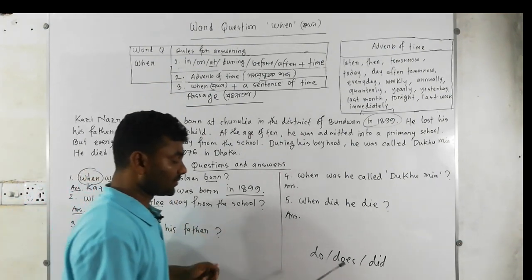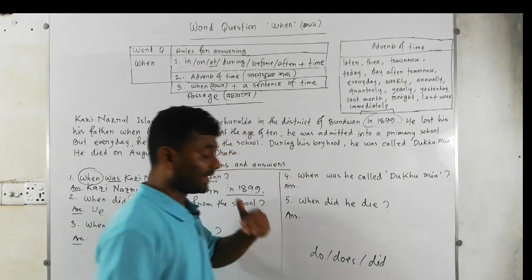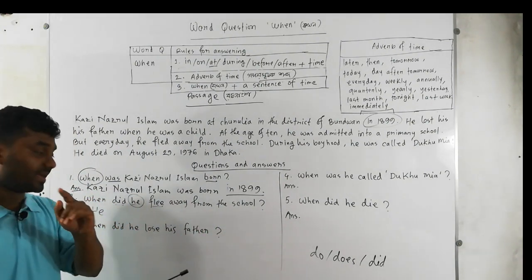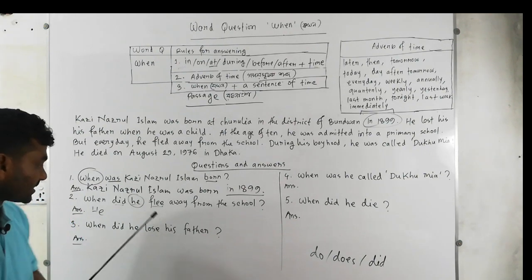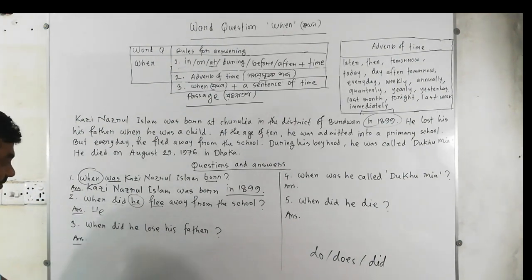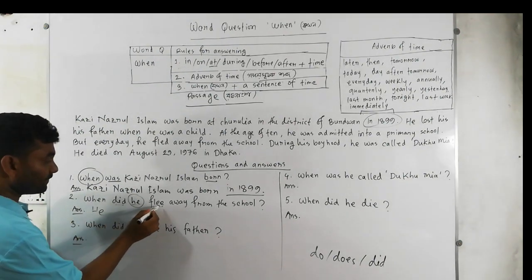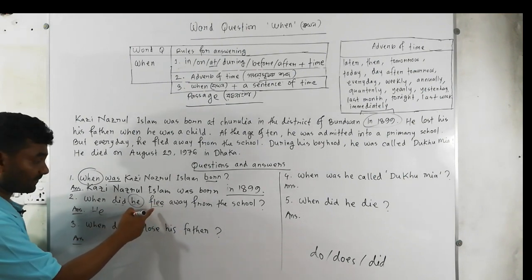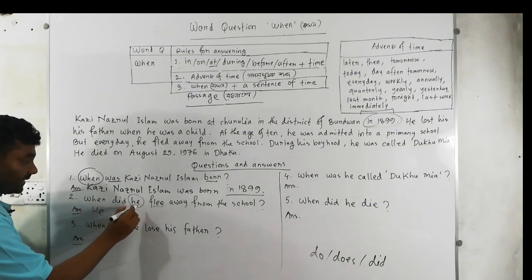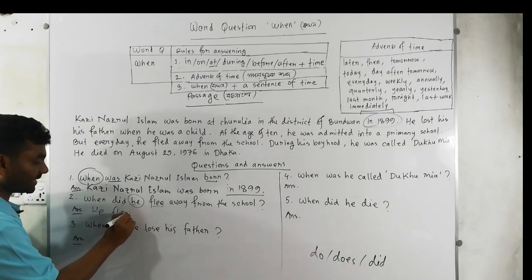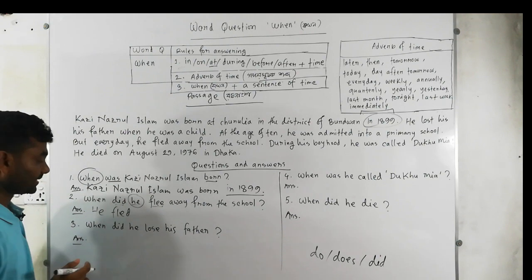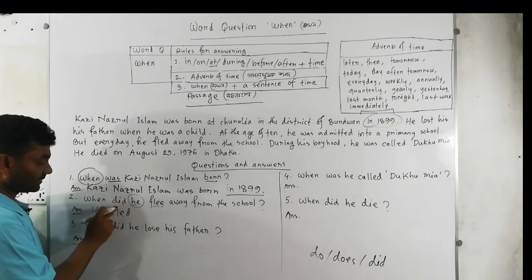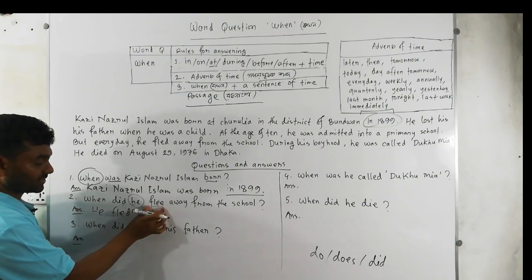And if you find did, after did, while writing the verb, you have to make it past form. So on this condition, I'm going to make this verb past form. There is flee, this is a present form, and we have to make it past. Flee, fled. Fled is the past form of flee. That's why he fled, because there we have did.